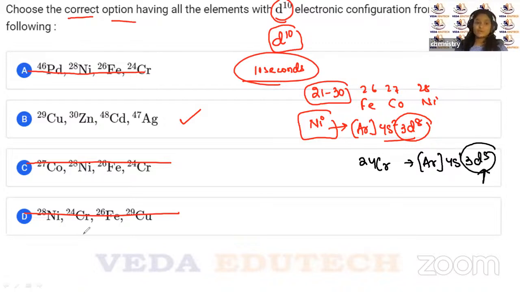So again, chromium was here, so this gets cancelled. Chromium was here, this gets cancelled. Chromium was here, this gets cancelled. So that was another way of identifying. There's one more way of identifying.